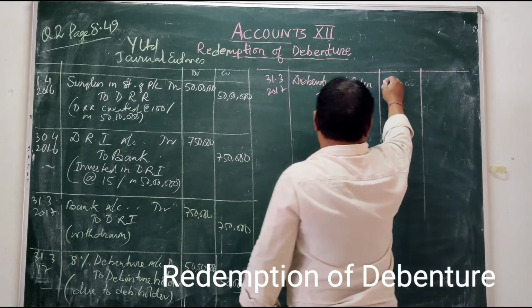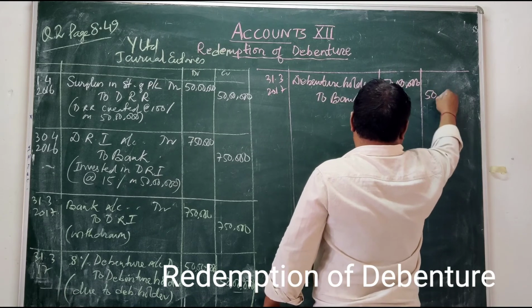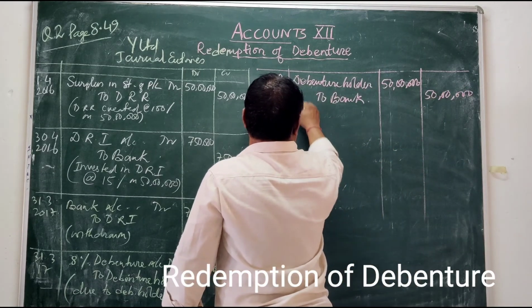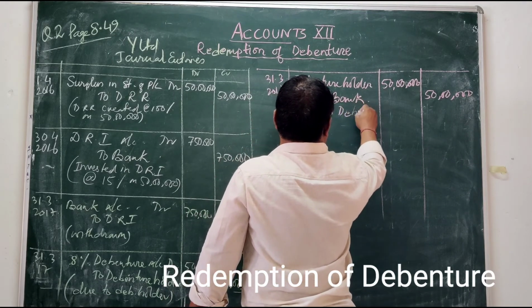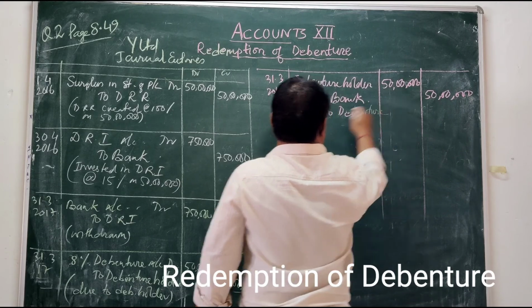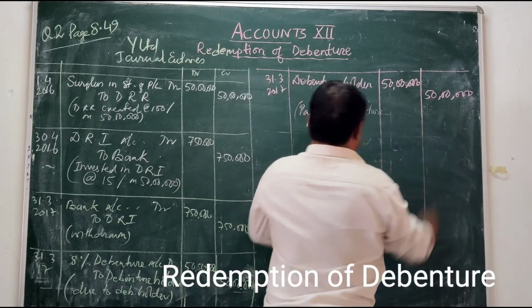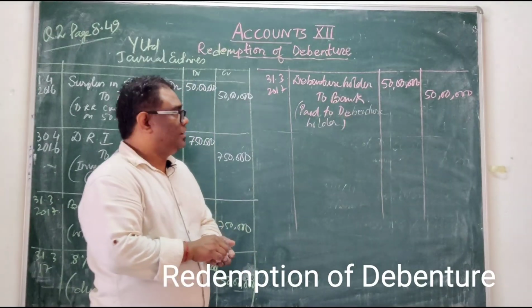Amount redeemed to debenture holder, 50 lakhs. Paid to debenture holder. Amount paid to debenture holder.